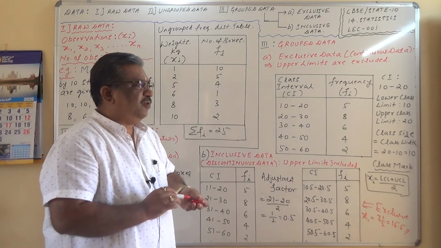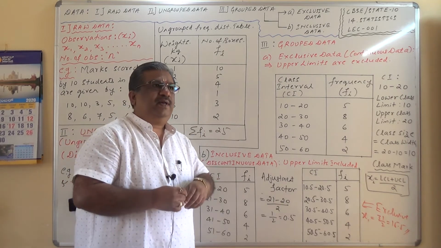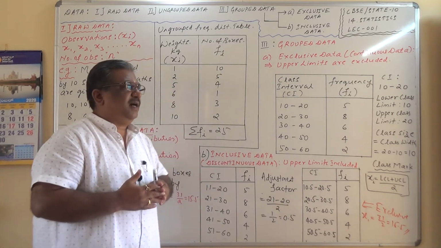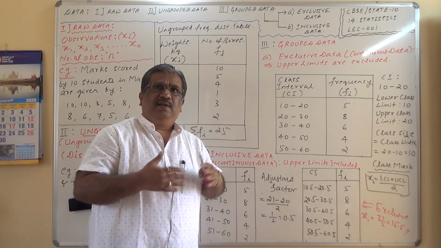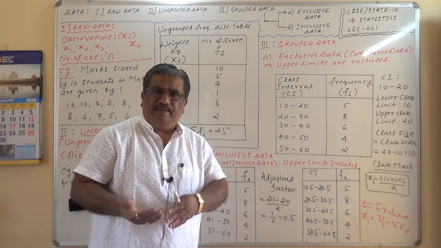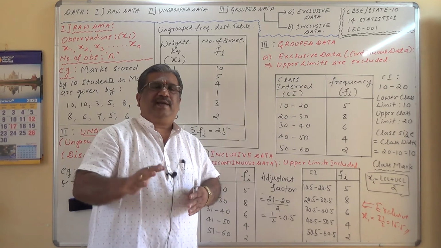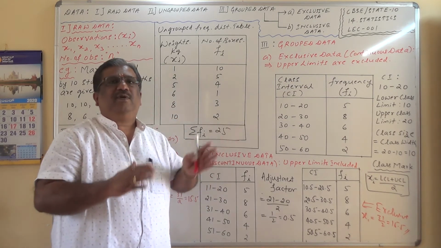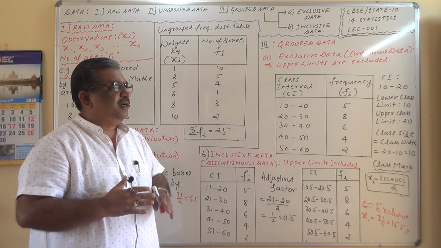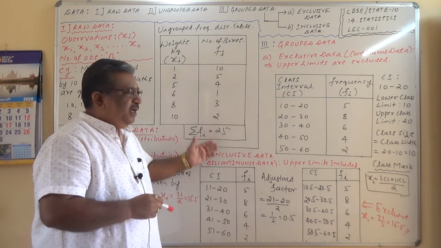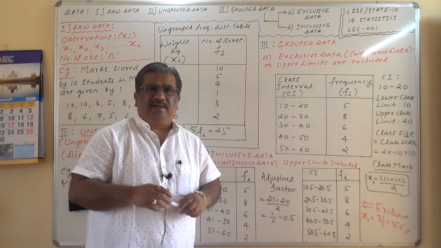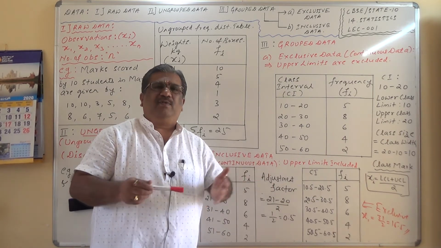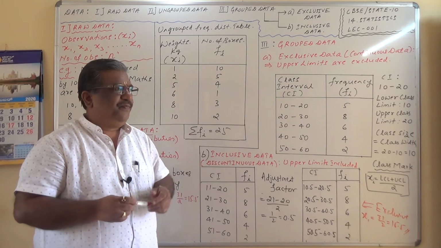So my question to all of you: in order to calculate the arithmetic mean, do we need to really convert inclusive data to exclusive data? Of course, I agree that it is a good and standard practice to always convert inclusive data to exclusive data, because in statistics generally we do not deal with inclusive data at all.